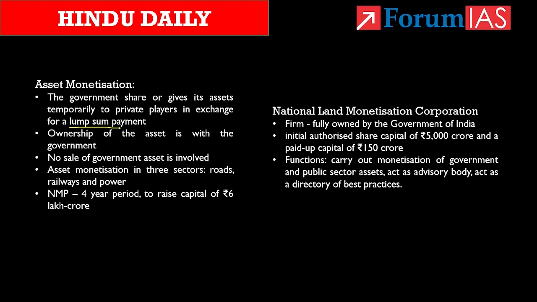But the thing is, the privates can make use of it for doing their business and earn profit using the government assets. The gain for the government is that by monetizing assets it has already built, the government can earn revenues to build more infrastructure. And know that asset monetization will happen mainly in three sectors like roads, railways and power. Other assets will also be monetized like airports, ports, telecom, stadiums and power transmission.